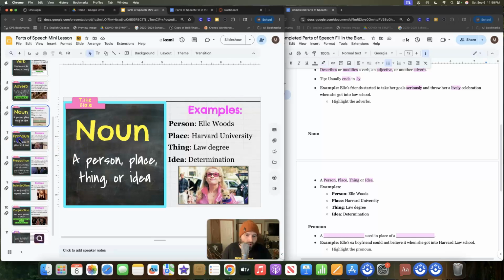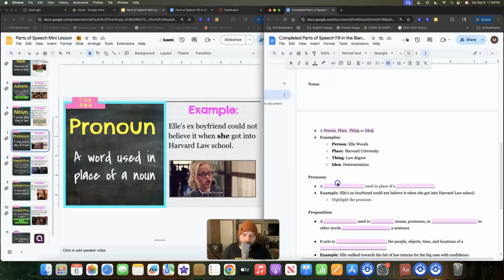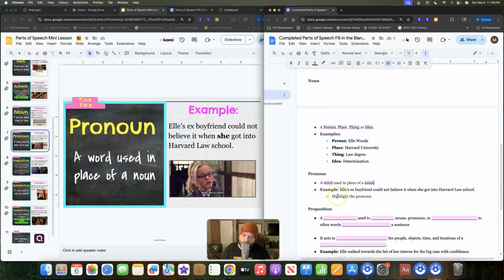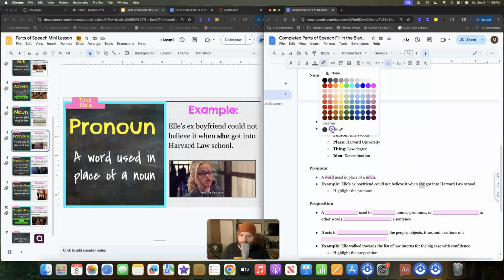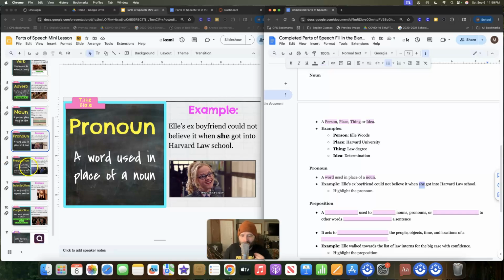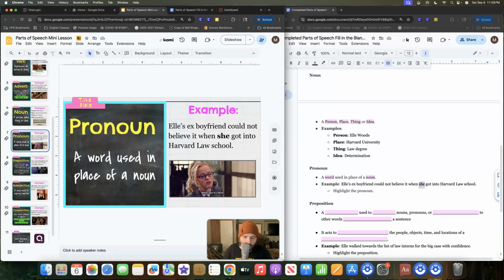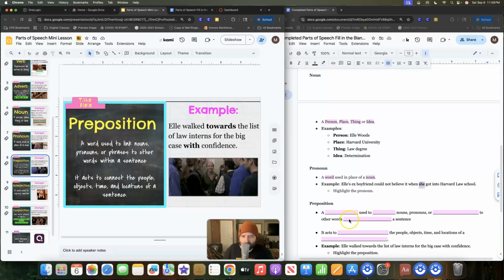So moving into pronouns. Pronouns are far and away where it gets really, really tricky. The reason is it's a word used in place of a noun. But there are some really tricky ones known as indefinite pronouns. We're not going to talk about those right now. But here we have she. We also have, I thought there was her in here too. Oh no, there's it. It and she both refer back, both are pronouns. But when we get into certain ones, like everyone, no one, someone, everything, everybody, it gets kind of tricky with subject-verb agreement, but just know that pronouns take the place of nouns.